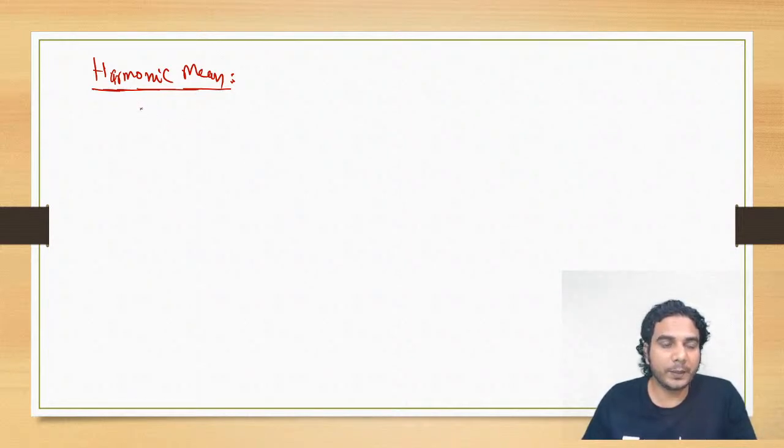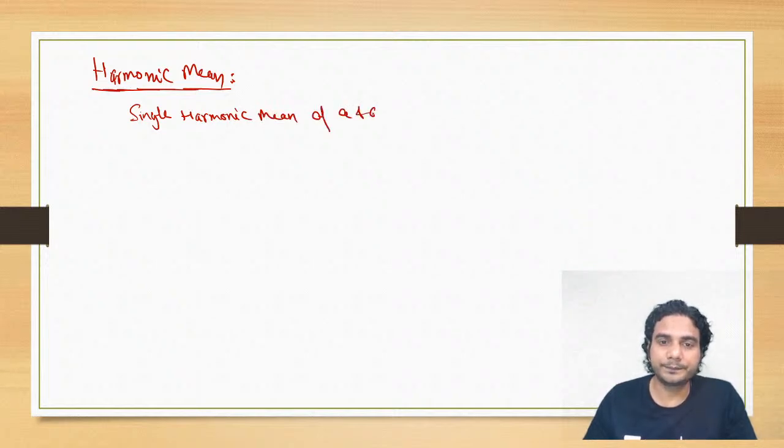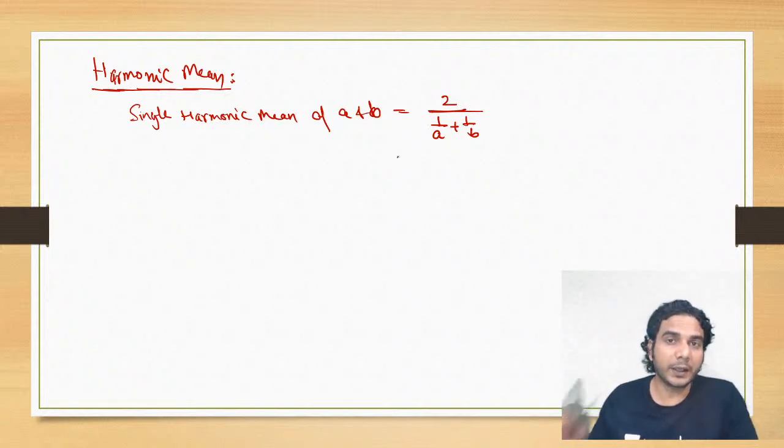So single harmonic mean, then harmonic mean of n numbers, and then we'll insert n harmonic means between two numbers. All right. So single harmonic mean of A and B is nothing but 2 upon 1 upon A plus 1 upon B. That means we first take the reciprocals of the numbers, then we take their arithmetic mean, and then again we take the reciprocal of arithmetic mean. So that becomes the harmonic mean.